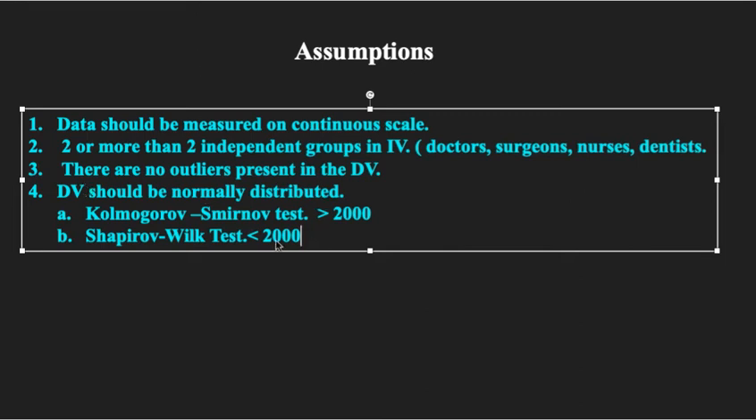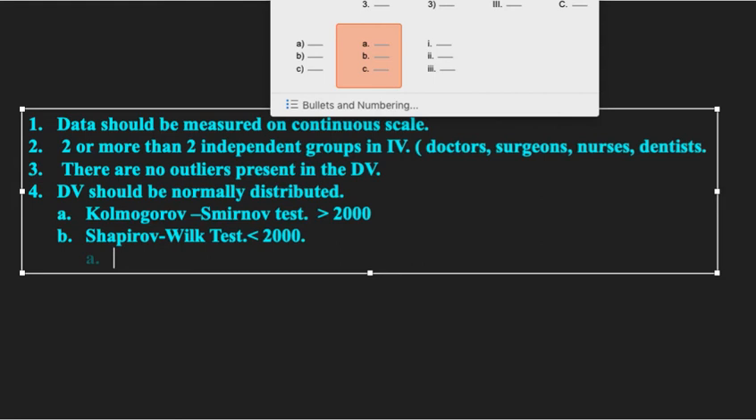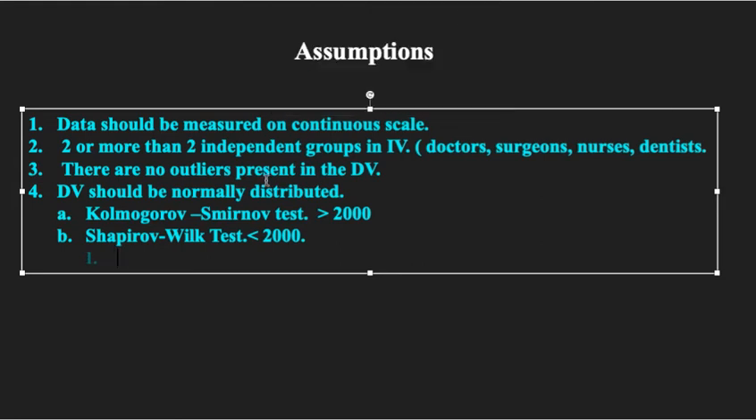Now when we use this Shapiro-Wilk test, how are we going to decide on the normality of data? How can we say there is normality in the data? When we are conducting the Shapiro-Wilk test in SPSS, the normality is decided based on three figures. One is the statistic.